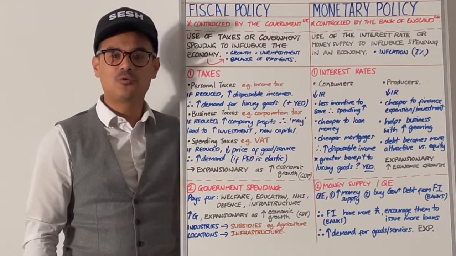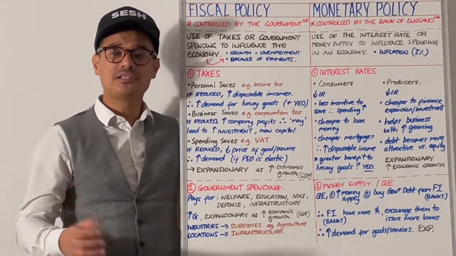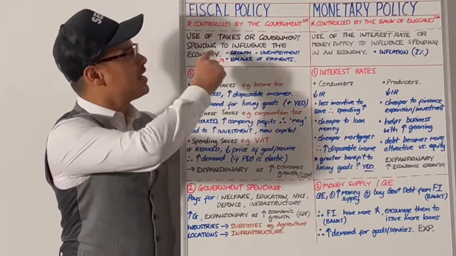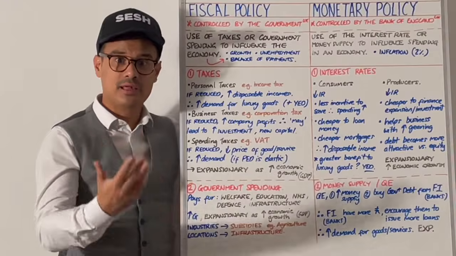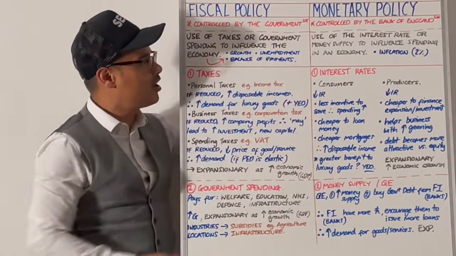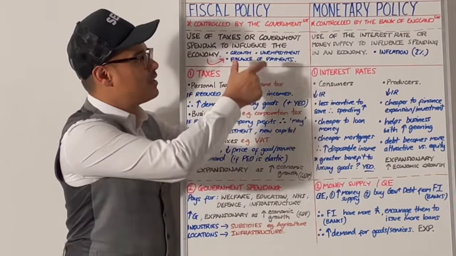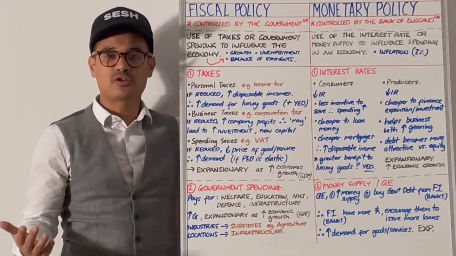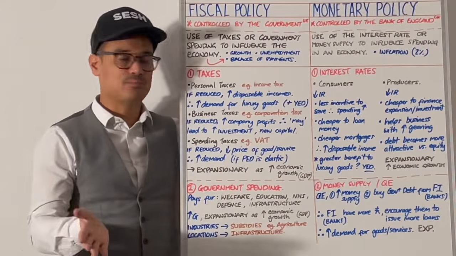Let's have a session on fiscal policy and monetary policy. We'll start with fiscal policy. Fiscal policy is controlled by the government, the big G, and it's the use of taxes or government spending to influence the economy. Influence the economy in terms of economic growth. And if economic growth is improved, it's likely to lower unemployment, and also improve the balance of payments. Think about trade, the difference between exports and imports, and the government would want to boost exports.